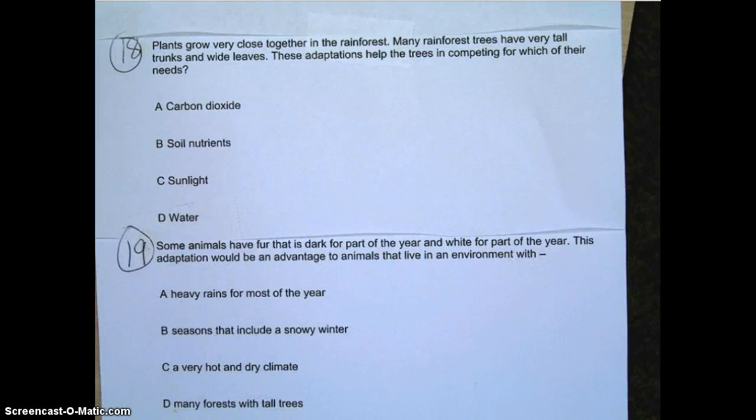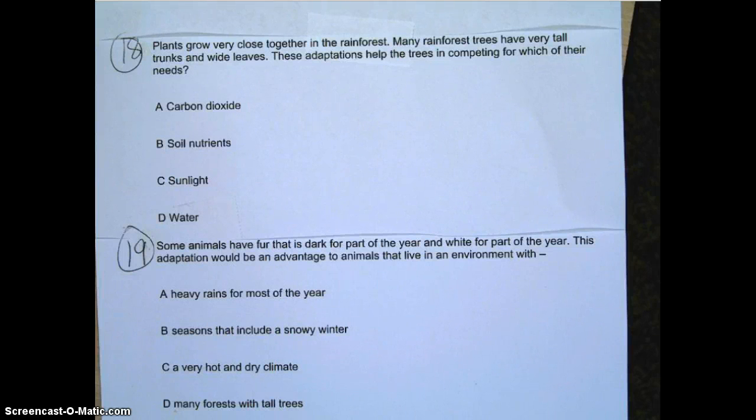Question number 18. Plants grow very close together in the rainforest. Many rainforest trees have very tall trunks and wide leaves. These adaptations help the trees in competing for which of their needs? A. Carbon dioxide. B. Soil nutrients. C. Sunlight. D. Water.